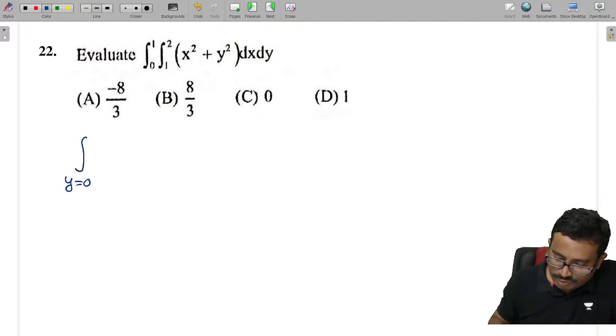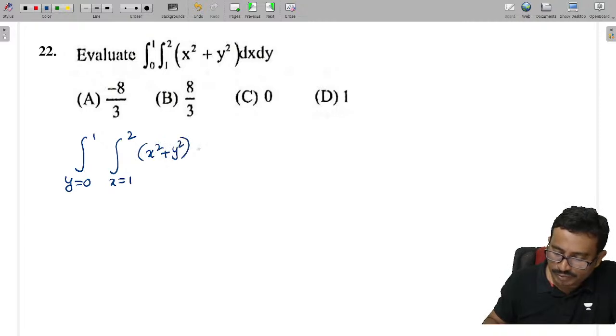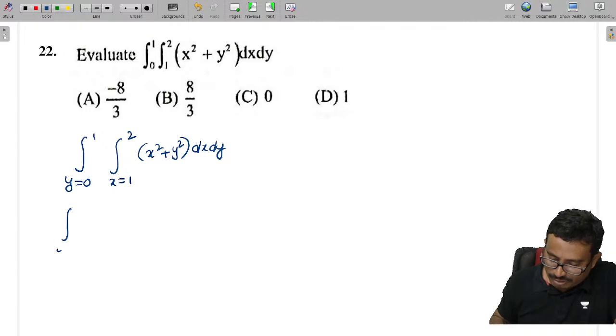Y limits are from 0 to 1 and x limits are 1 to 2, so the integrand is x square plus y square into dx into dy. Now y limits are from 0 to 1.